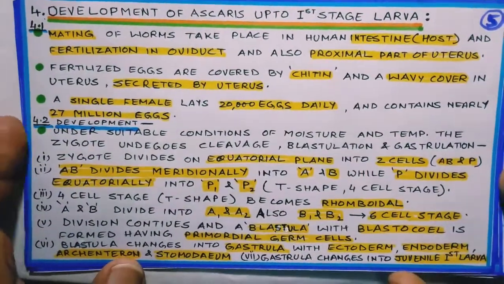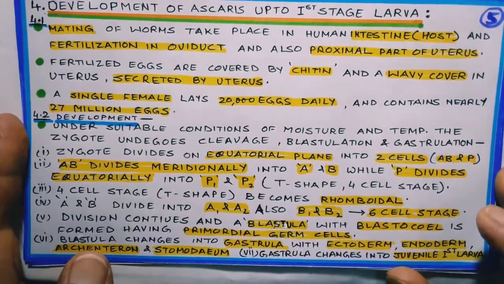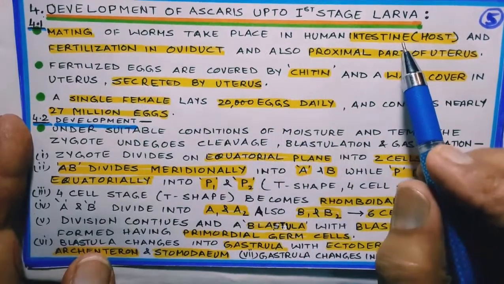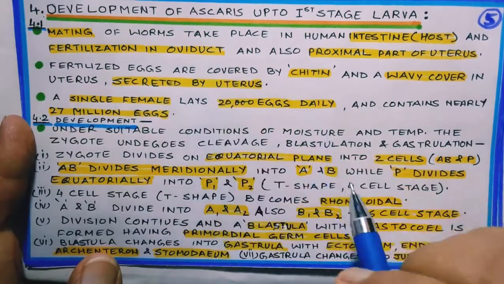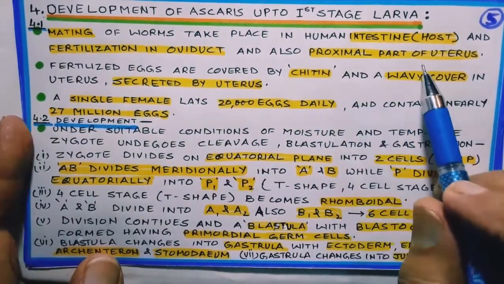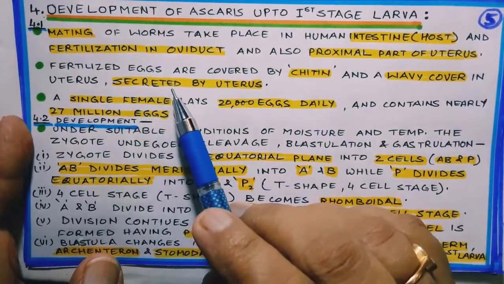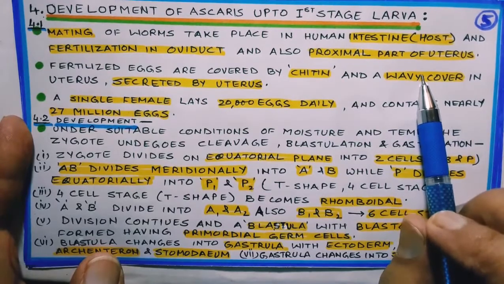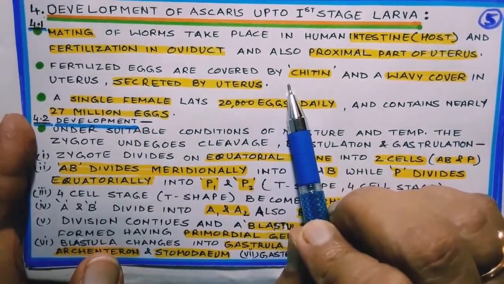Ascaris. Now about development of Ascaris up to first stage larva. Mating of worms takes place in human intestine, as you all know. Then fertilization will take place in oviduct as well as proximal part of uterus. Then fertilized eggs get covered with chitin and a wavy cover, which is secreted by uterus.